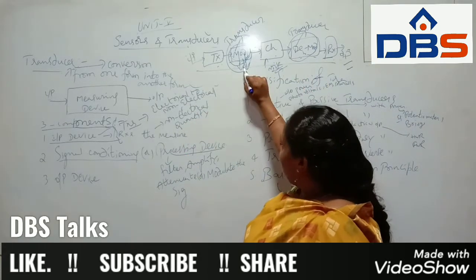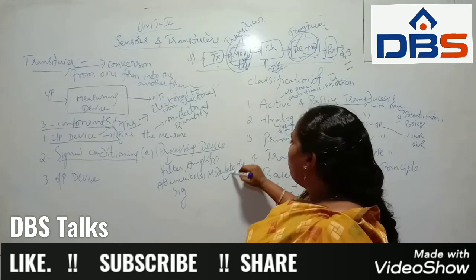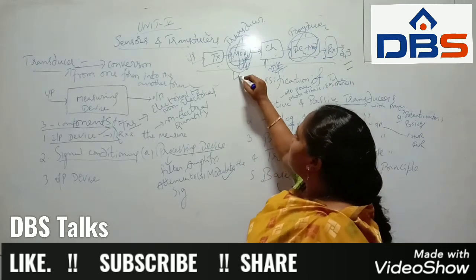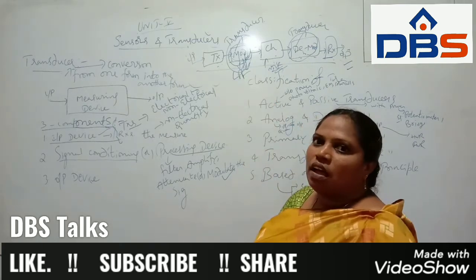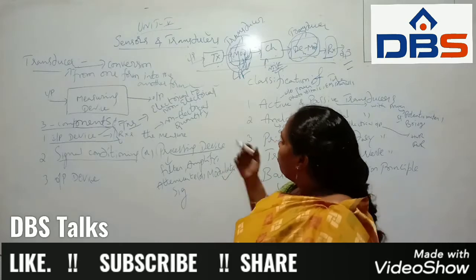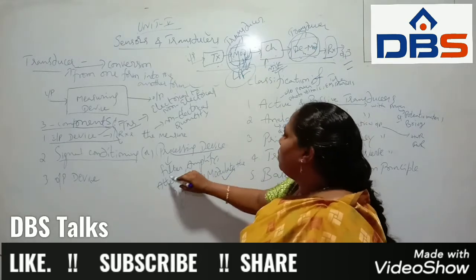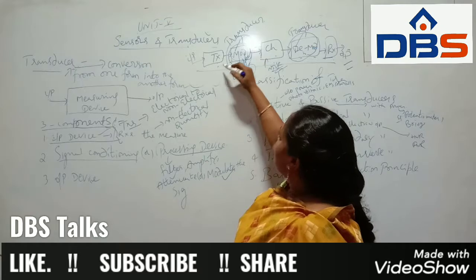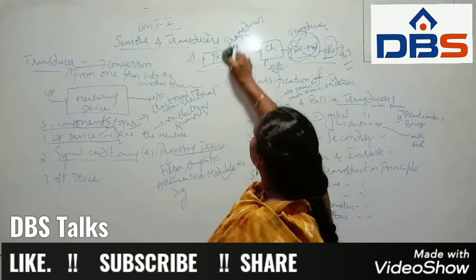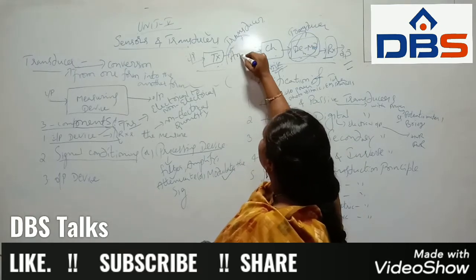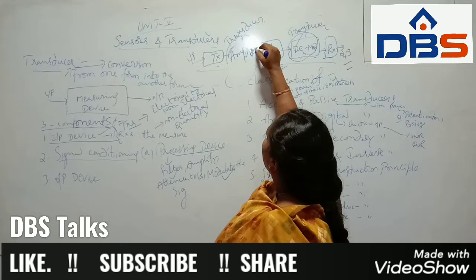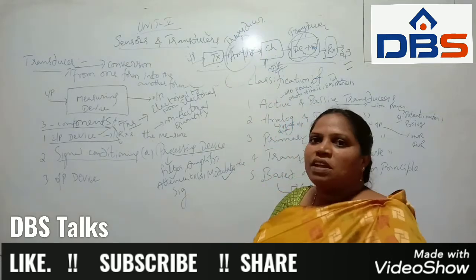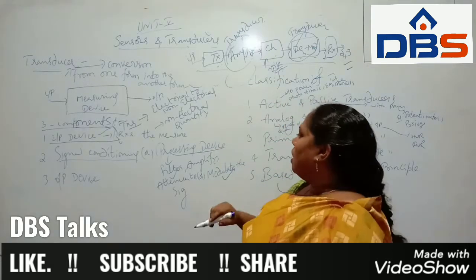In that process we can modulate, or we have to take some filters: low pass filter, high pass filter or band pass filter, whatever it may be. So filters we are using here. Suppose we want to amplify this signal. That is the amplifier. This device amplifies, meaning for a weak signal it will amplify the signal.